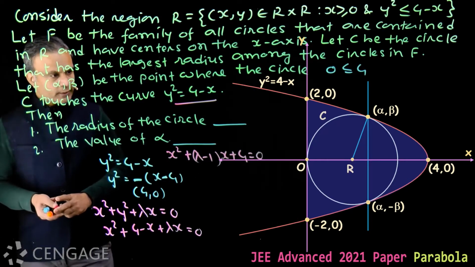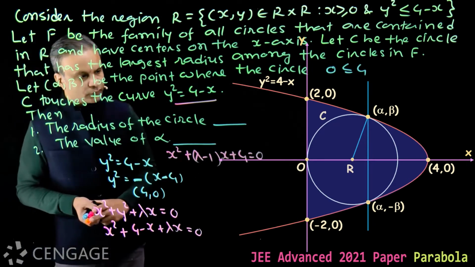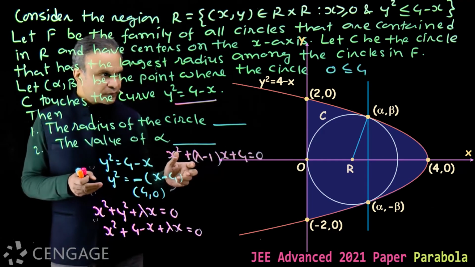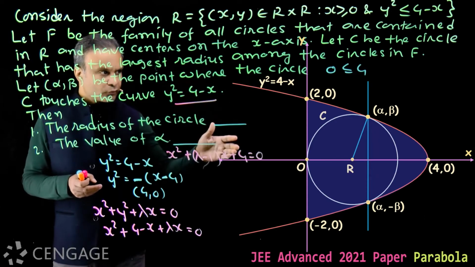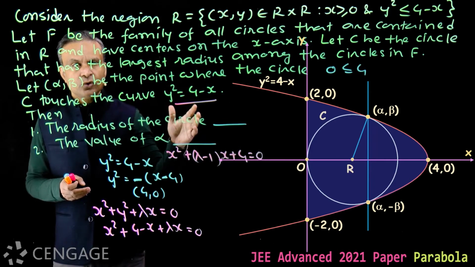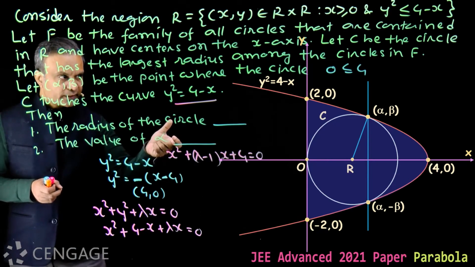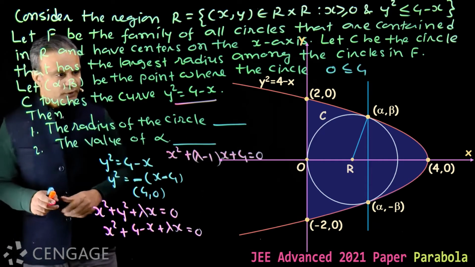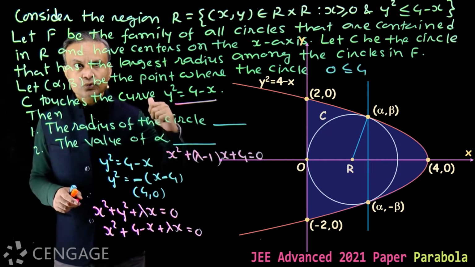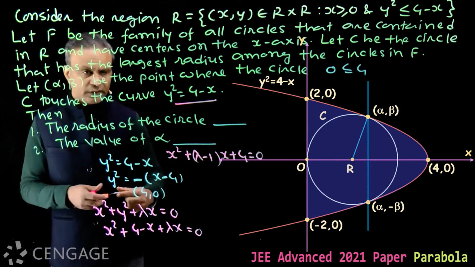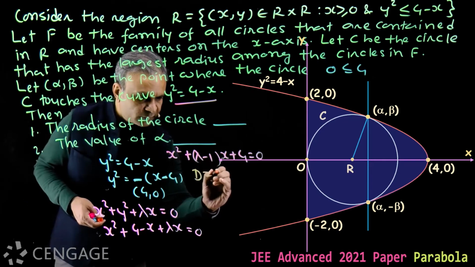Now definitely this equation will have equal roots because the circle touches the parabola. So for these 2 points of contact on the parabola, the value of abscissa will be the same. So from this equation we will get 2 equal values of x. That means the discriminant of this equation will be 0.